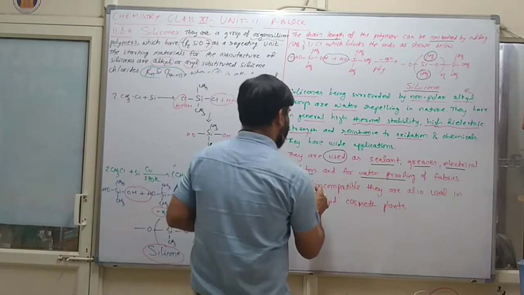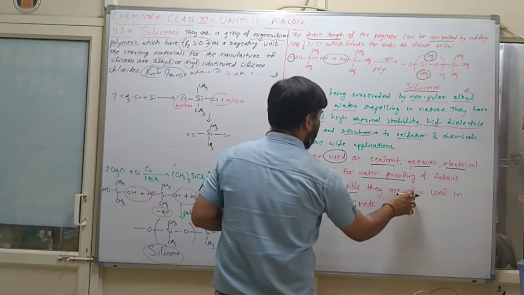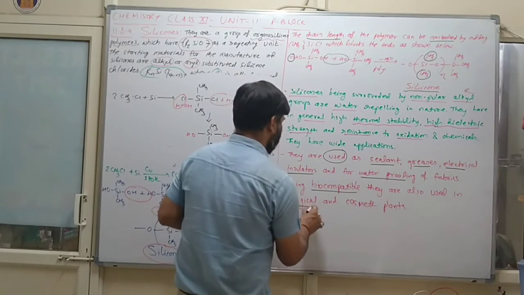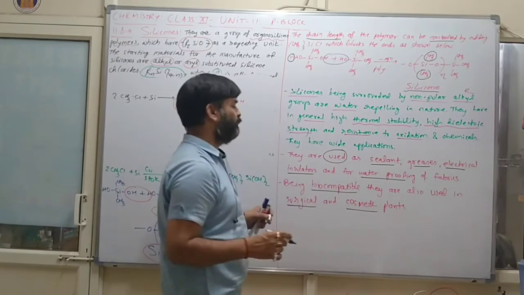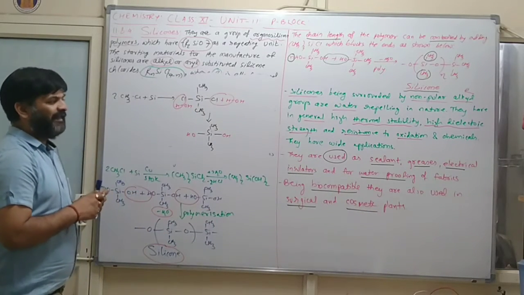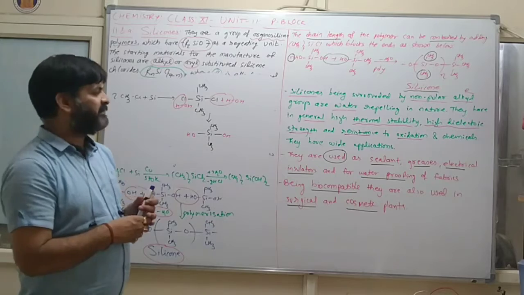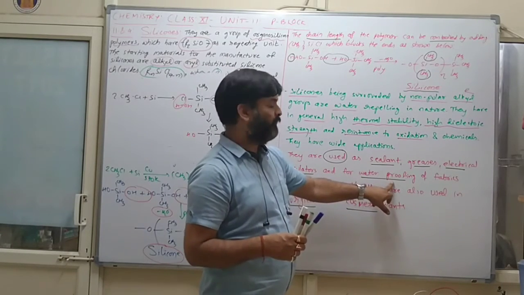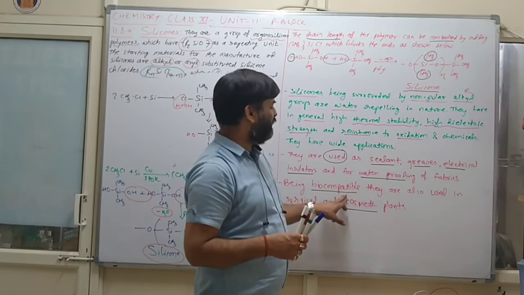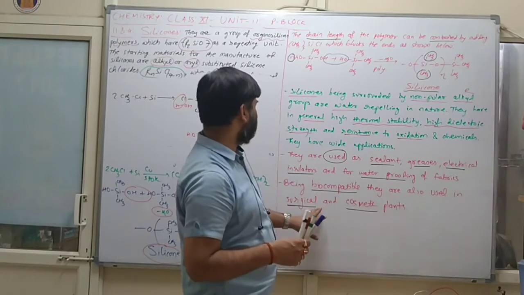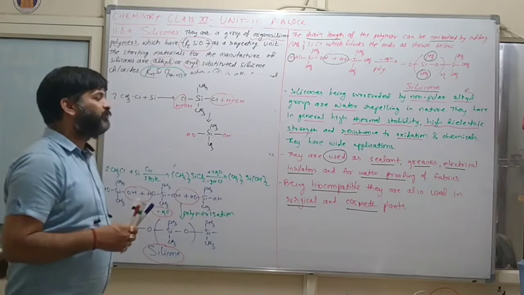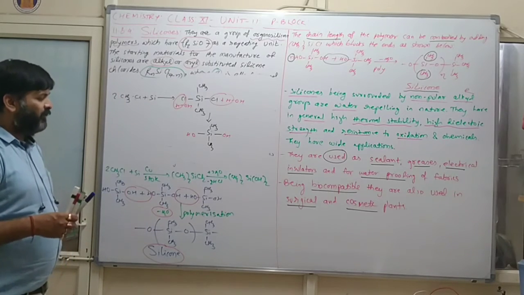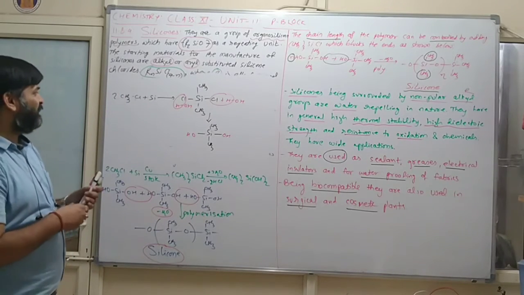So being biocompatible, they are also used in surgical and cosmetic plants. See, they are used as sealants, greases, electrical insulators and for waterproofing of fabric. So being biocompatible, they are also used in surgical and cosmetic plants. Clear? Here again I am repeating the reaction.